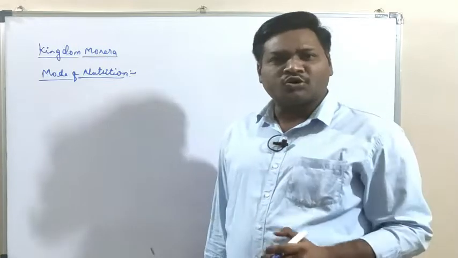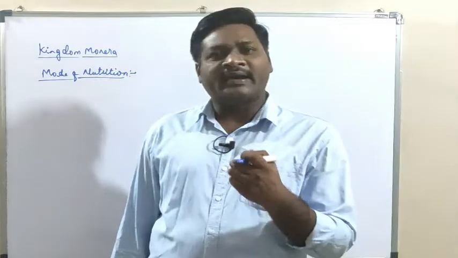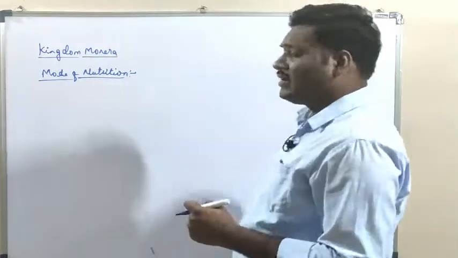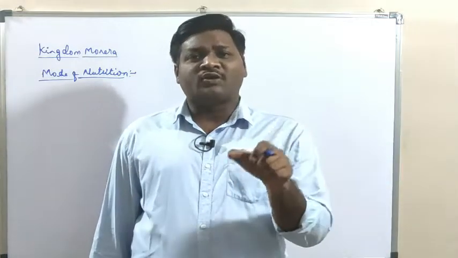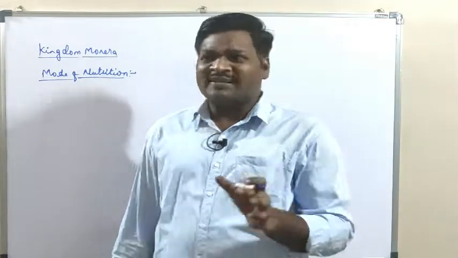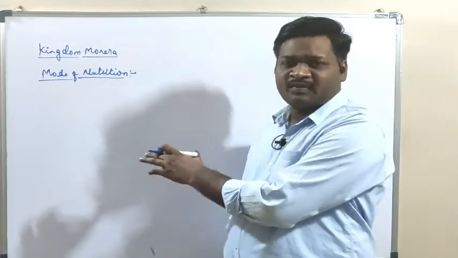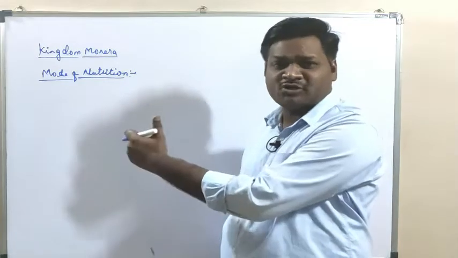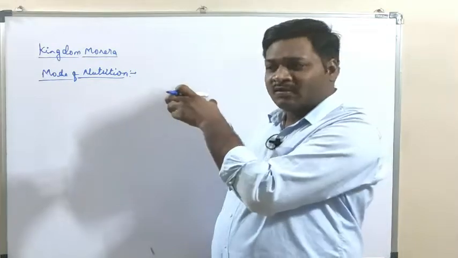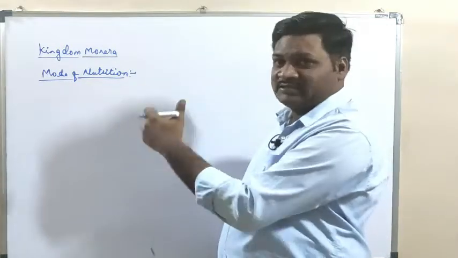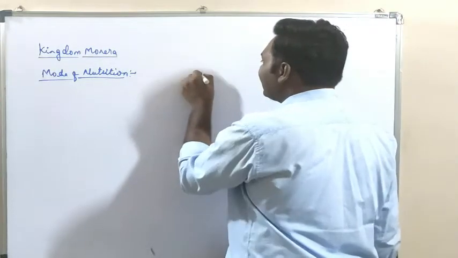Some bacteria are autotrophic. Okay, that means they can synthesize their own food material by themselves, and some bacteria are heterotrophic. They have to depend on other organisms for their nutritional uptake. So let's classify the bacteria on the basis of mode of nutrition. Then later we will discuss about the mode of reproduction, and will draw the structure of bacteria, and will recollect all these points. Okay, so first here, on the basis of mode of nutrition, the bacteria